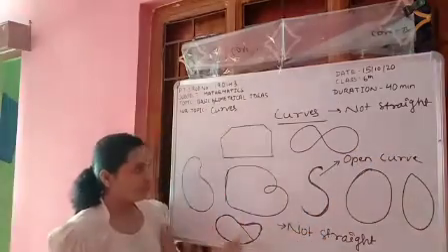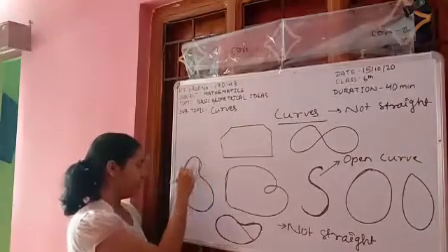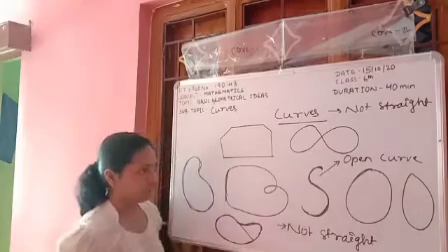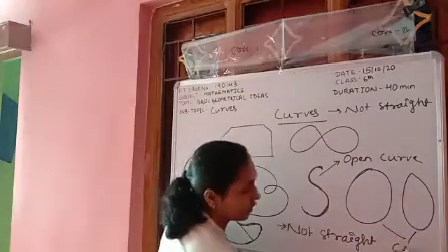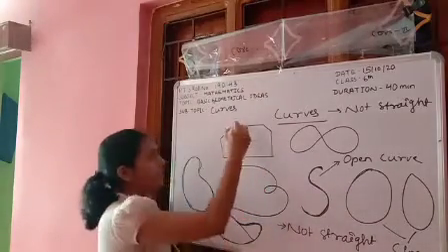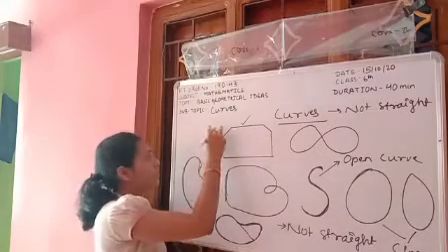And those curves which are closed totally, this is a closed curve. This one is closed. Very good. This one is closed.